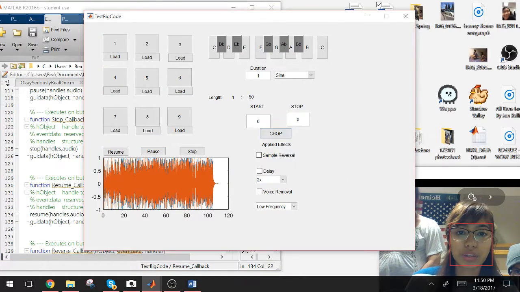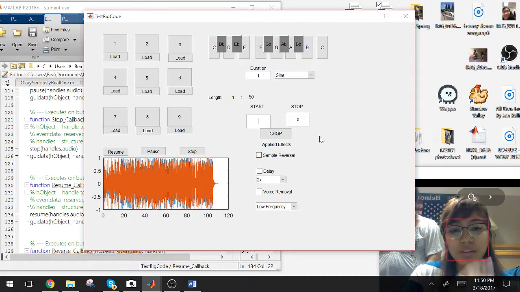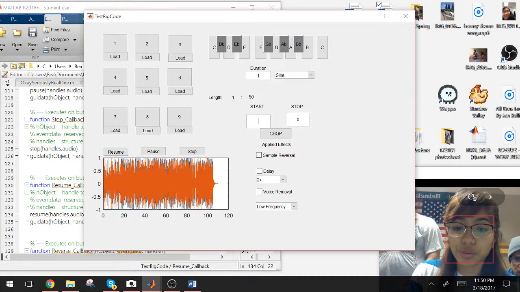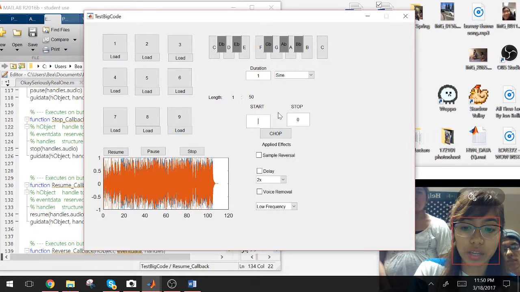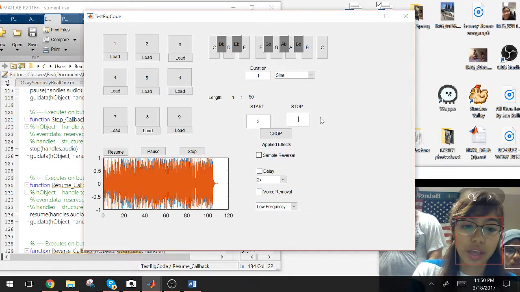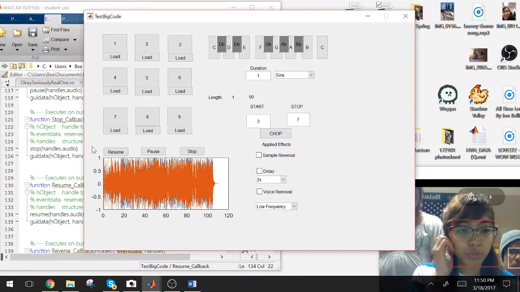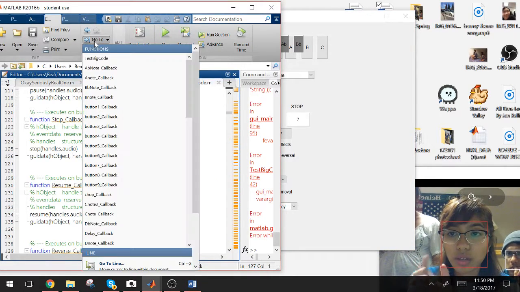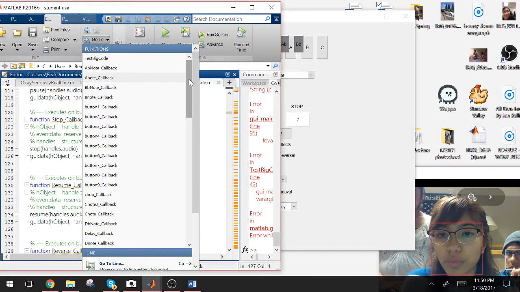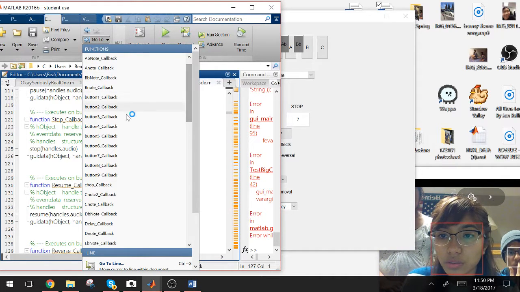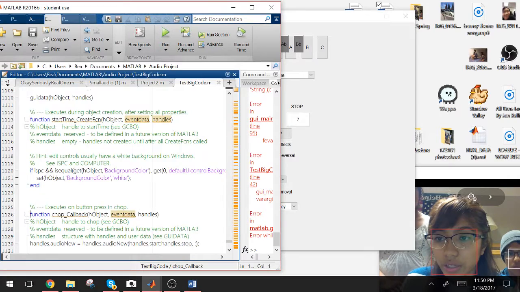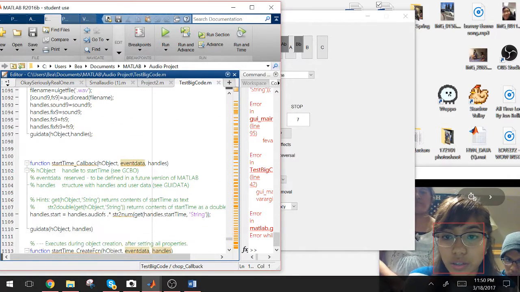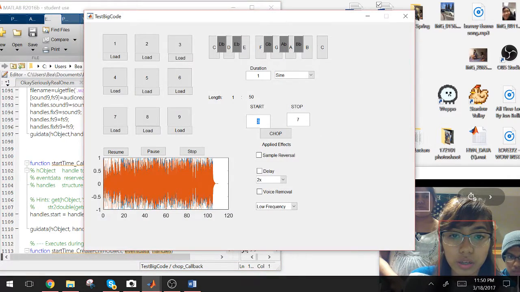Another one we have here is the start and stop for the chop. This goes by seconds. So if you want to start at 3 seconds and end at 7 seconds, it will chop it into that certain amount of audio sample. How we were able to do that is by getting the user's time.